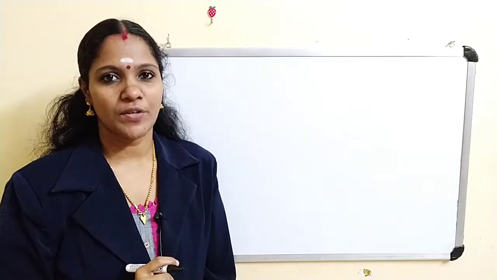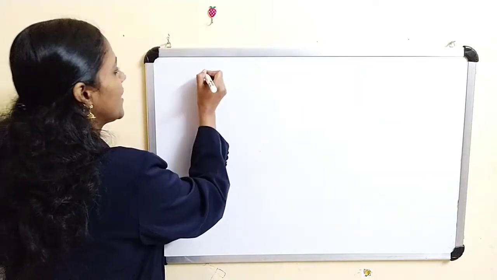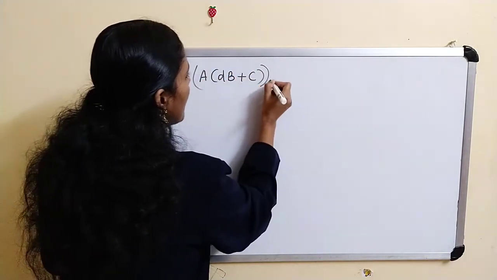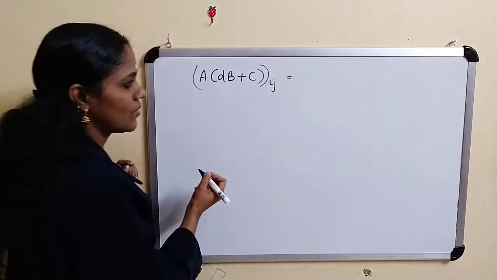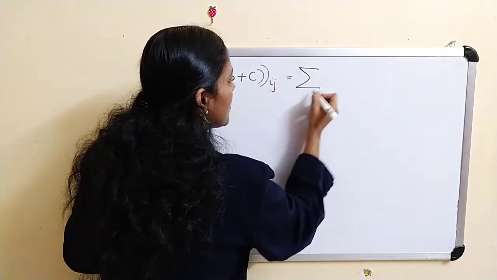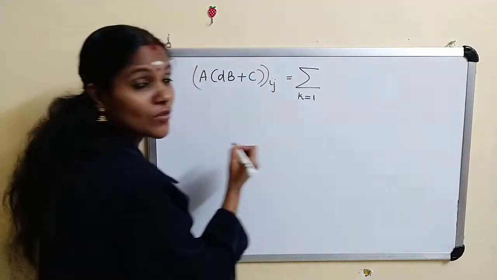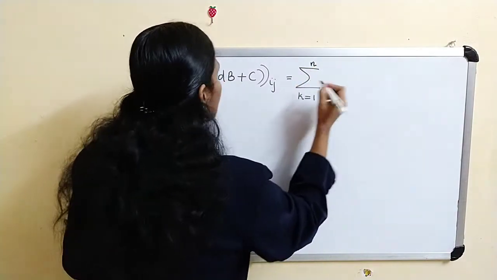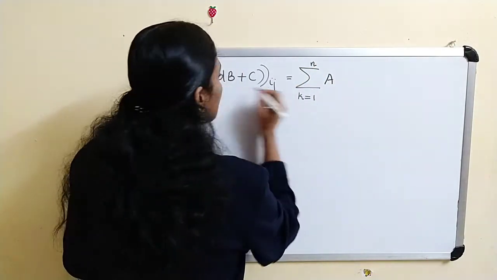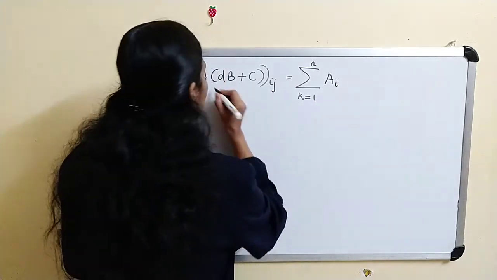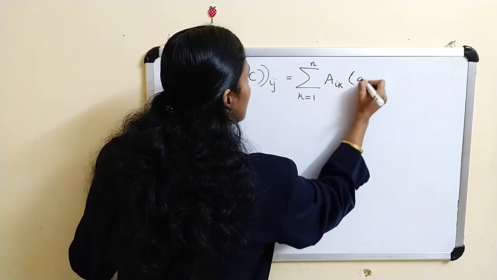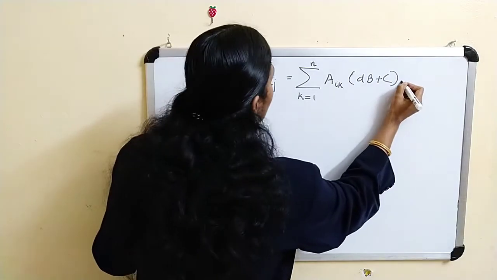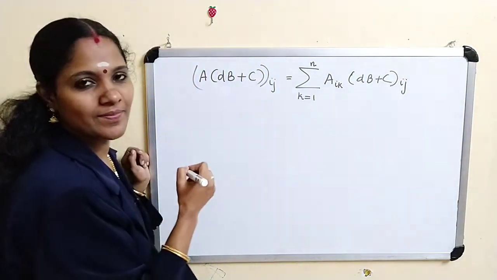Now what is the ijth entry of A into (dB plus C)? It is equal to sigma k varies from 1 to n, Aik (dB plus C) kj.